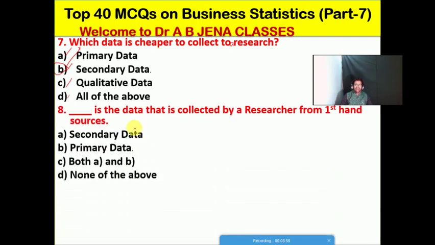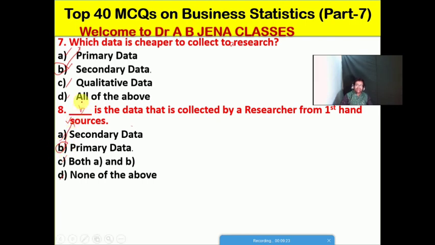So next one हम देखेंगे: which one is the data that is collected by the researcher from first hand or first time or first sources? A, secondary data. B, primary data. C, both A and B. D, none of the above. No doubt friends, B is the right option for this MCQ.